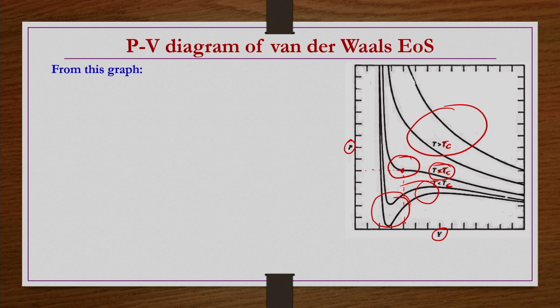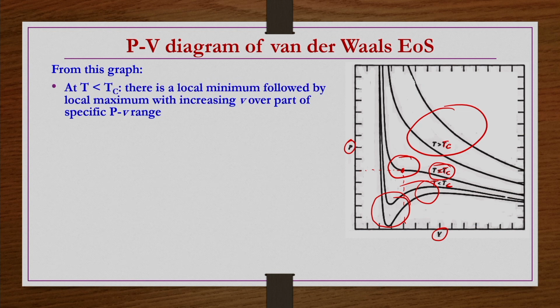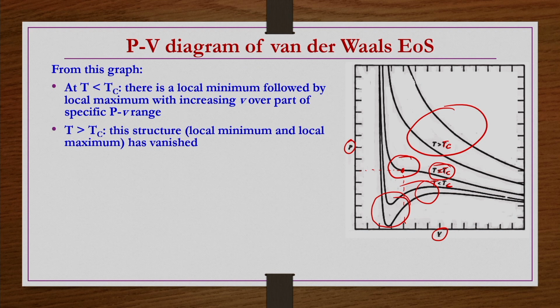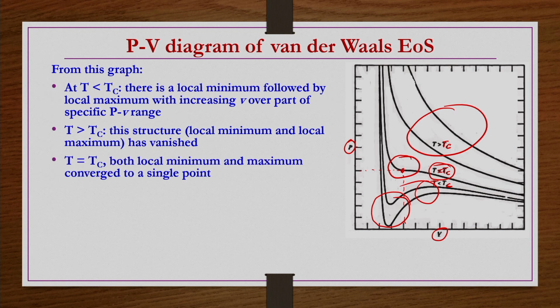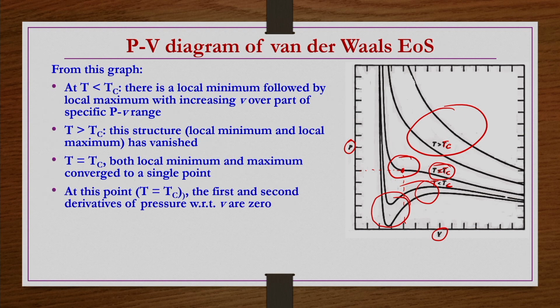Okay. So, from this graph what we have seen: at T less than Tc, the critical temperature, there is a local minimum followed by a local maximum with increasing V over a part of the specific PV range. Then at T greater than Tc, the local minimum followed by local maximum does not occur; it vanishes. But at T equals Tc, both the local minimum and local maximum converge to a single point, and this point, at T equals Tc, is known as the critical point. The first and second derivatives of pressure with respect to V are 0.